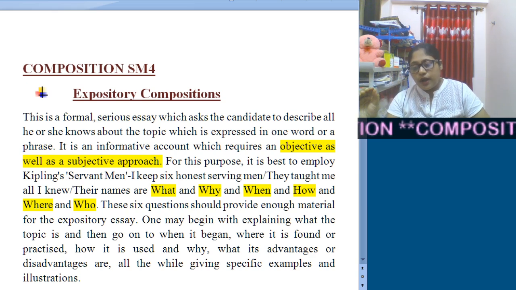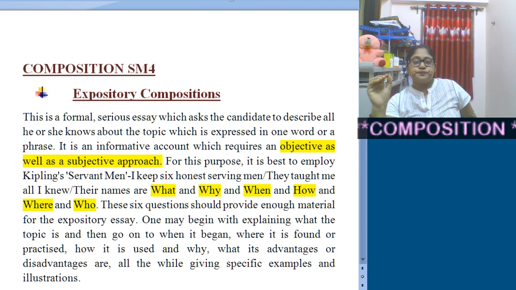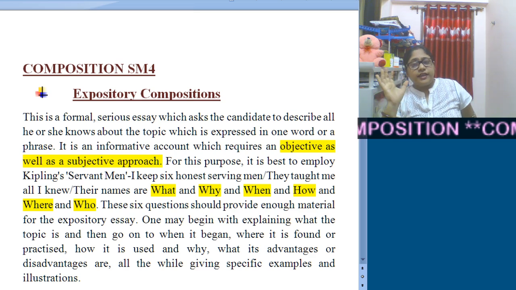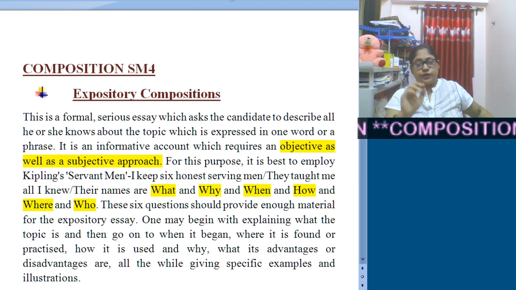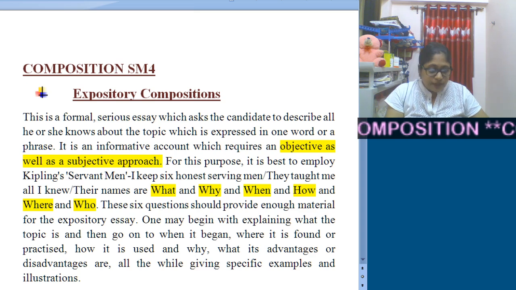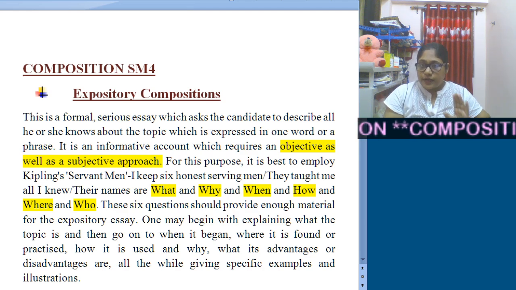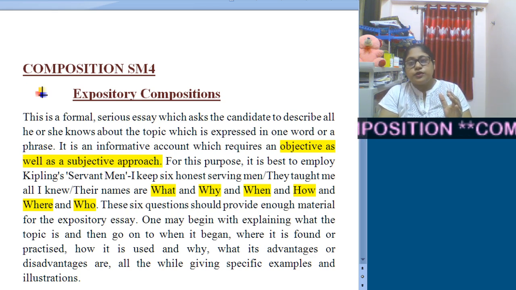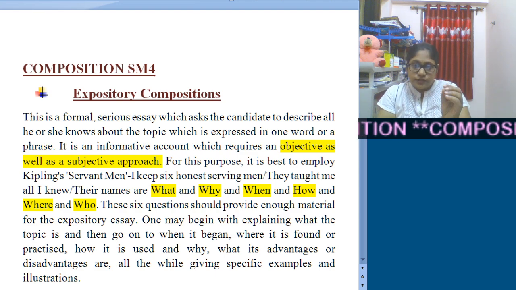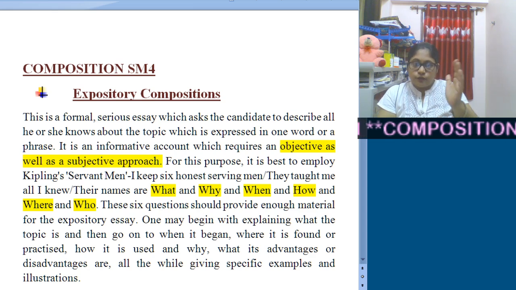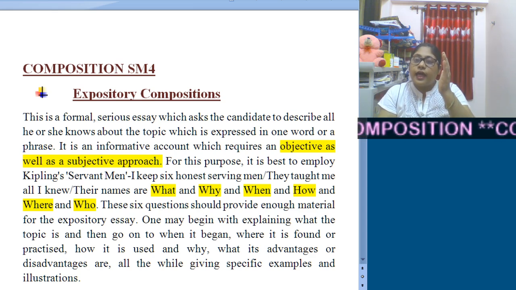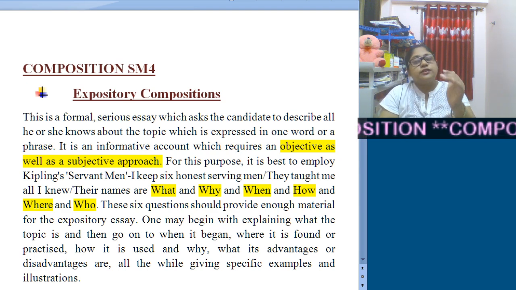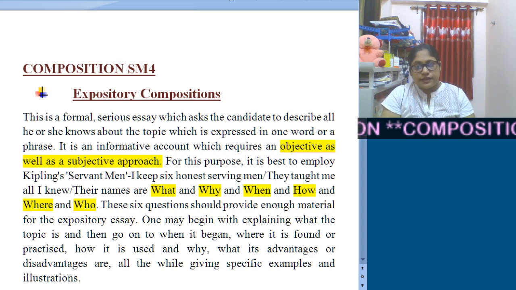Okay, means only one word will be supplied, and you have to think, you have to form a central main idea, then you need to go for it. Once you are very much sure about the topic, then only you need to try to write such a composition. And in this type of composition, you have to use your 6 WH words, that is what, why, when, how, where and who. Okay, it may not match all the time, but most of the time it will definitely match.